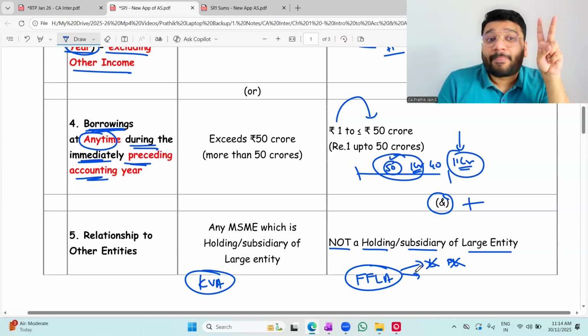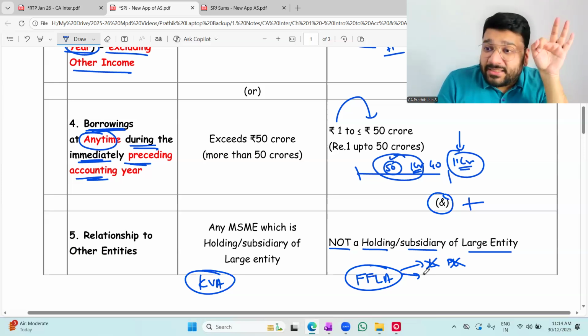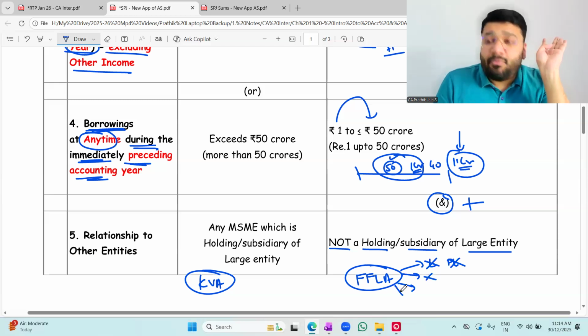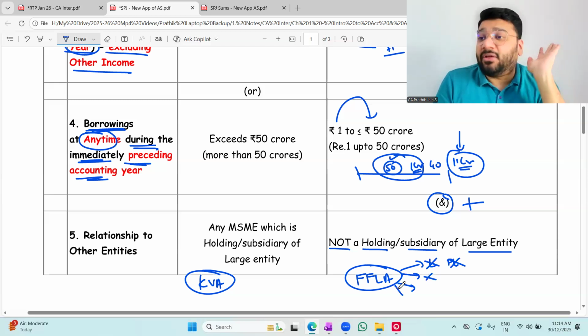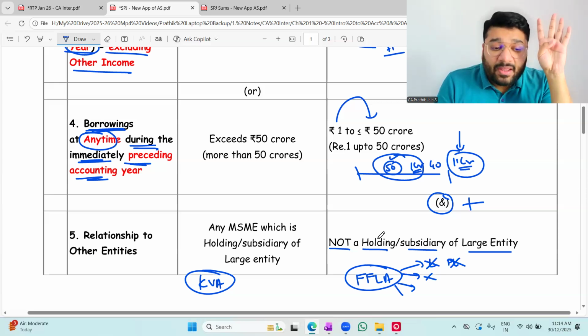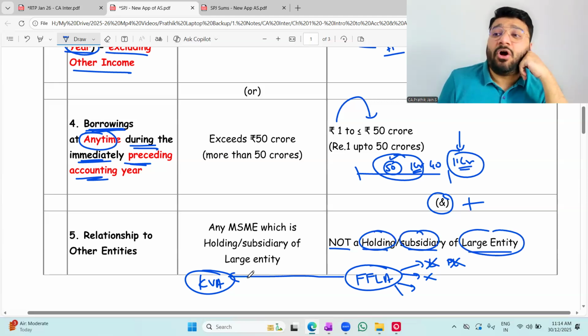What is the second condition for FFLA to become MSME? FFLA is neither a bank, nor a cooperative bank, nor a financial institution, nor an insurance company. So the second condition is also satisfied. Third, my turnover is less than 250 crores. Hence I'm MSME. My borrowing is up to 50 crore or less than 50 crores. All four satisfied, MSME. But I am the holding or the subsidiary of the large entity. So FFLA is either holding or subsidiary of KBA.